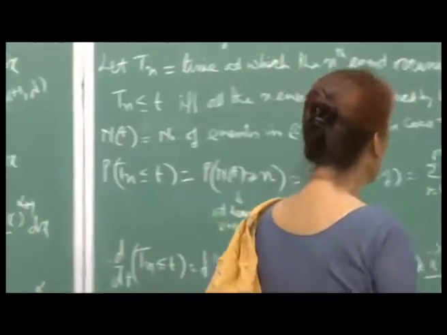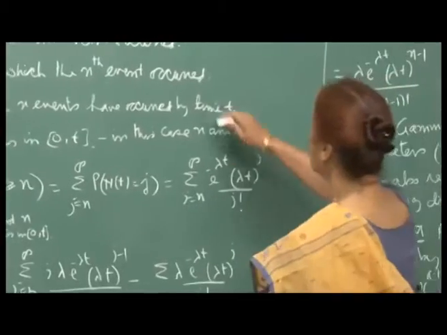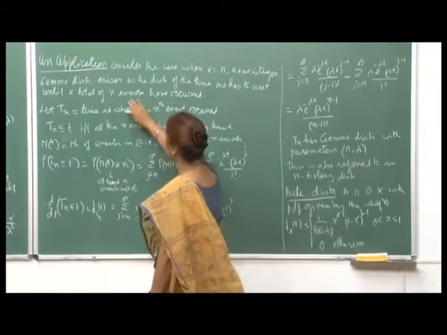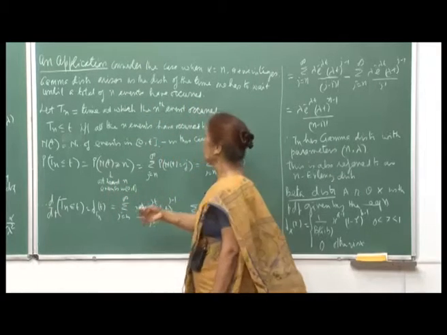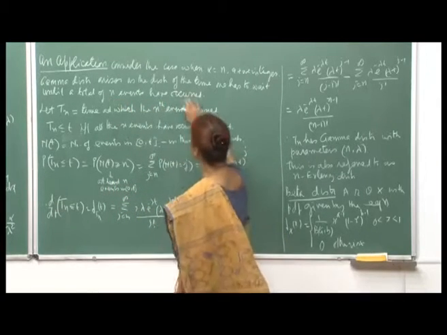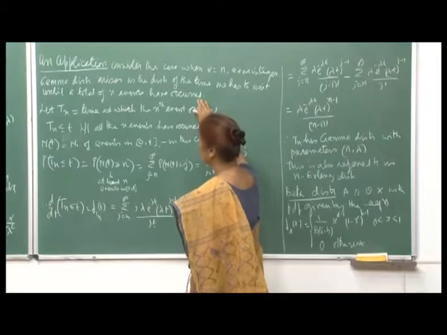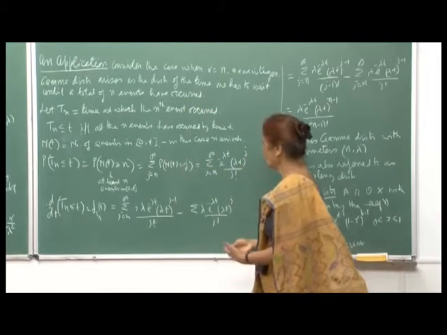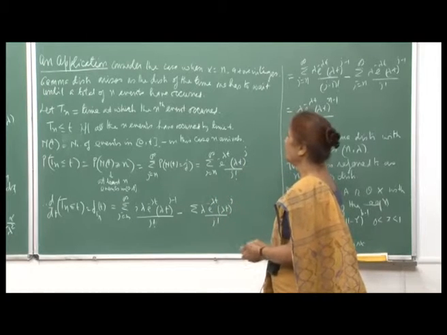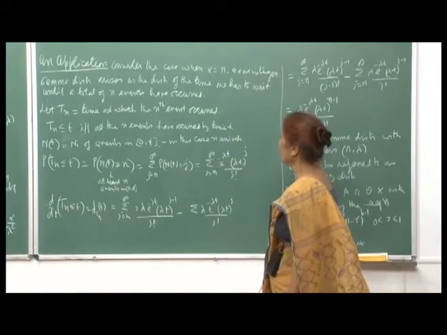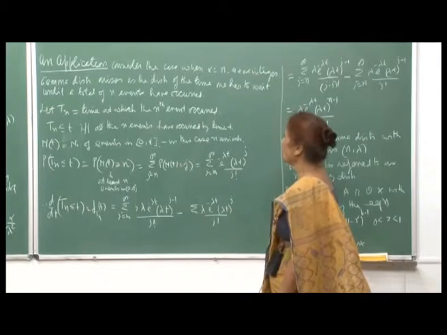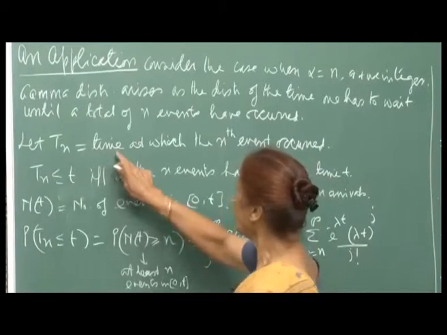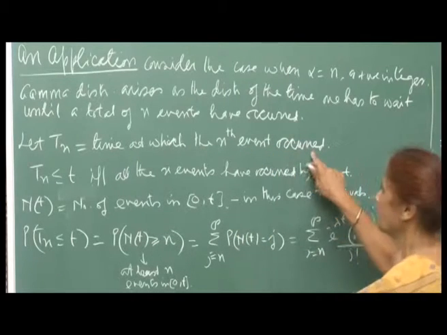So, the way we will measure it is that when I am saying alpha equal to n, I will be counting that you also have been serviced. So, then until a total of n events have occurred. Of course, later on when we do the Poisson process and so on, the whole thing will become much more clear, but you can just get a feeling for the application that I am trying to discuss here. So, now let T n be the time at which the nth event has occurred.